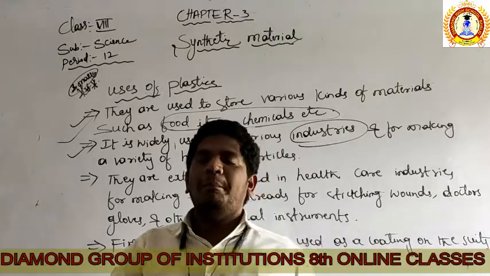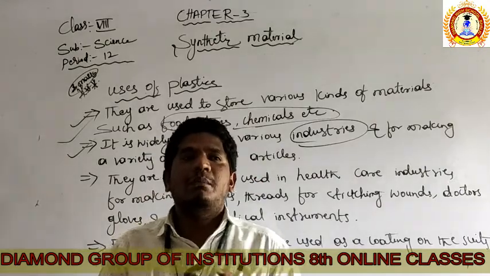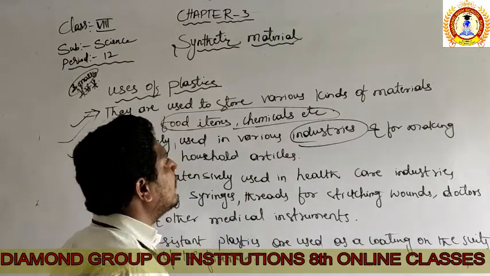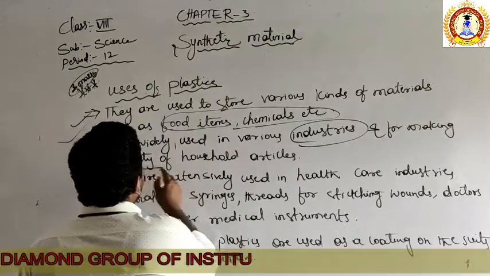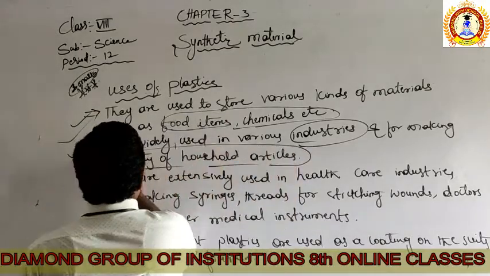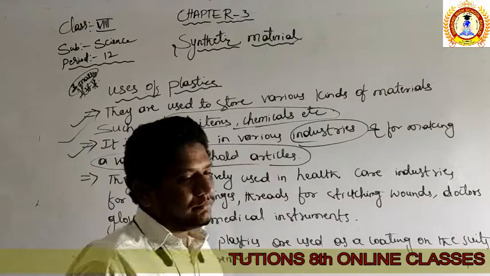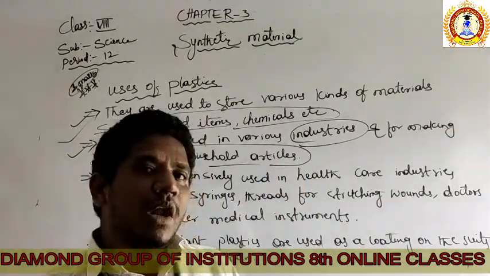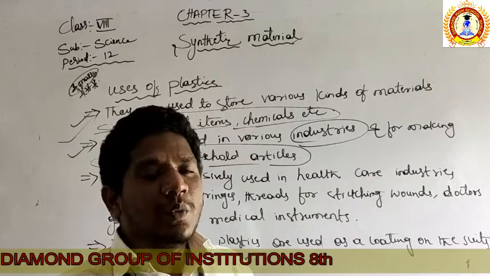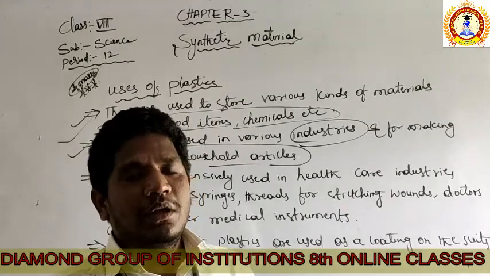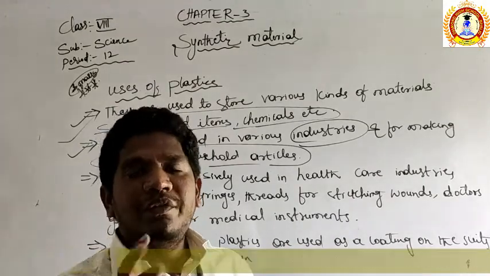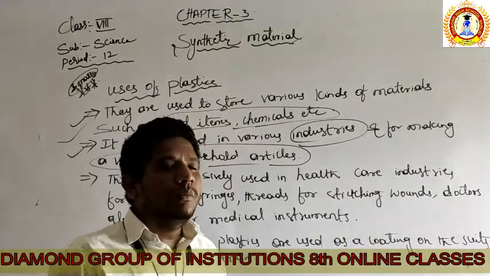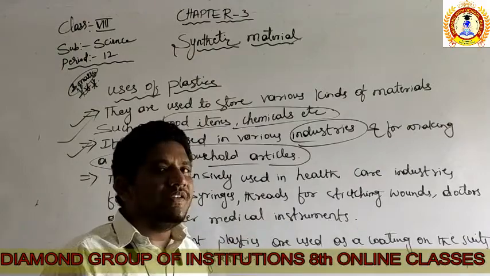So all these things are making plastic the most usable in the industrialization sector, and even in the making of many varieties of household articles. Do one thing today, make a list of your household articles which are made up of plastics. I am sure that more than 50 items will be plastic only. So we are now totally dependent upon plastics.